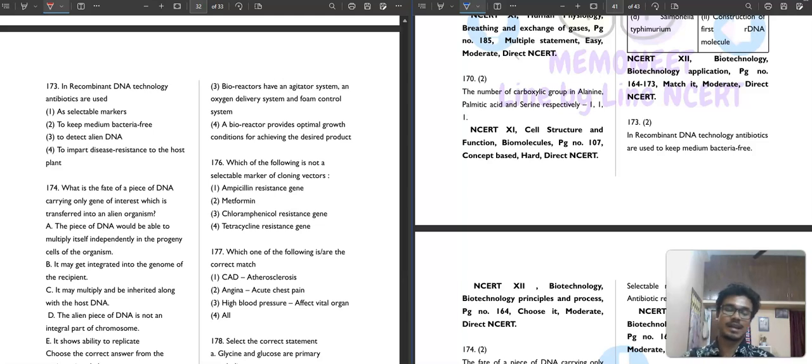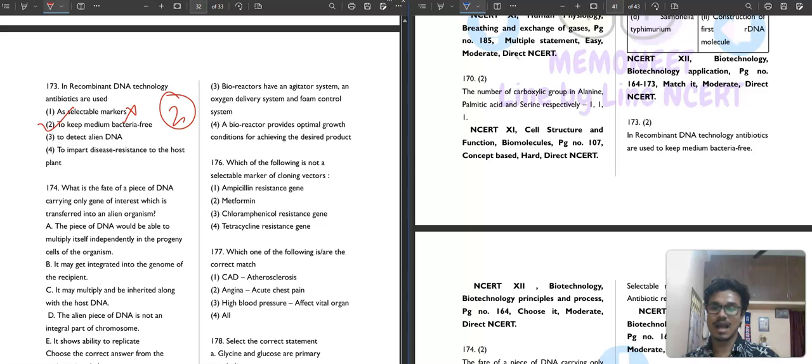It is saying that in recombinant DNA technology, antibiotics are used to keep the medium bacteria free. Sorry, I am reading the solution, not the question. That's why antibiotics are used in recombinant DNA technology. What is their function? To keep the medium bacteria free. If bacteria contaminate the media, then it will be of no use. Second option is your correct answer.